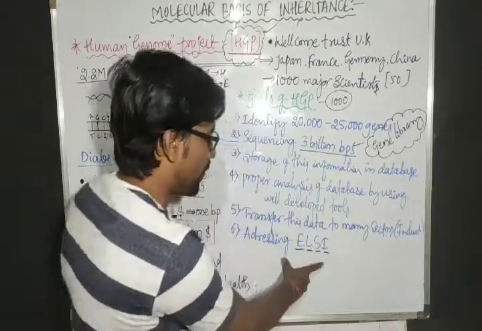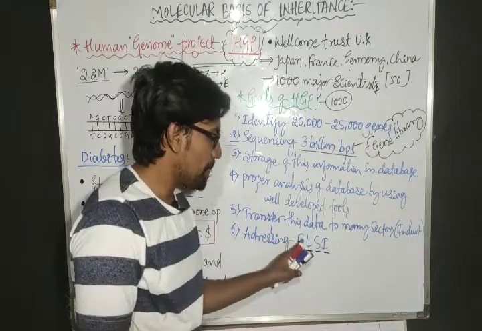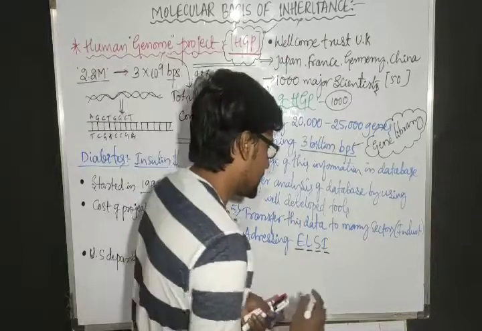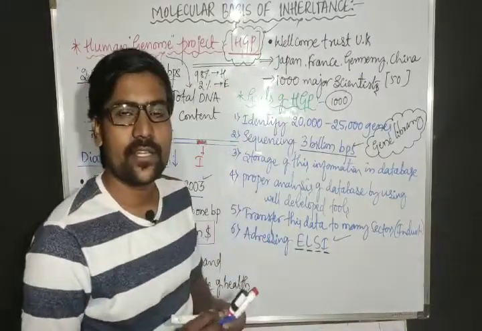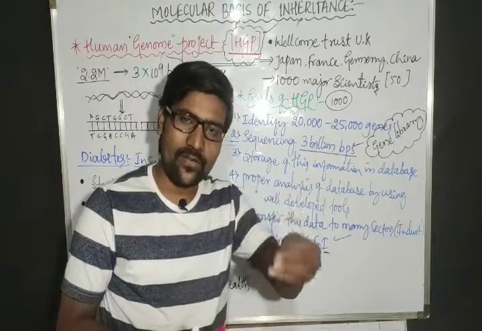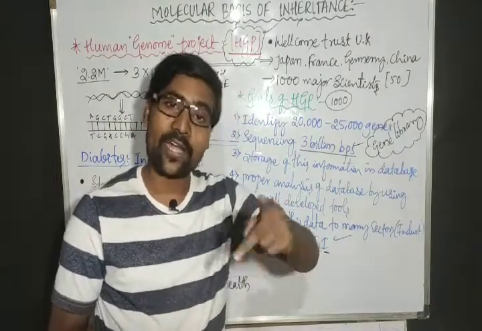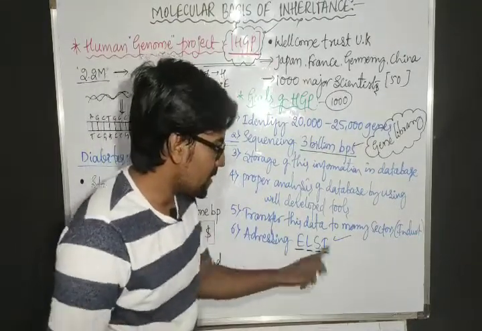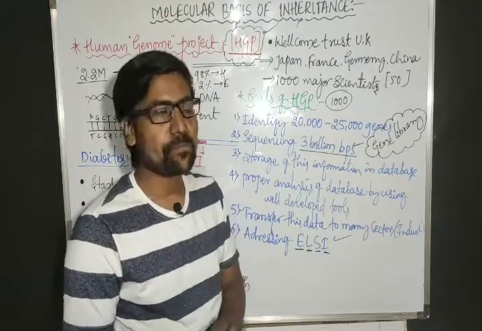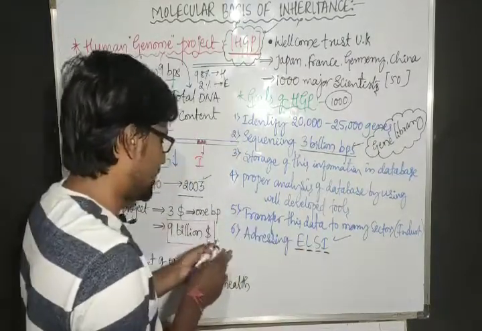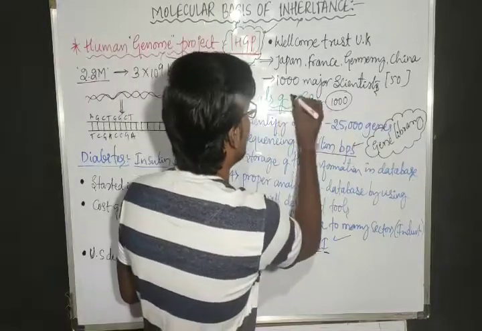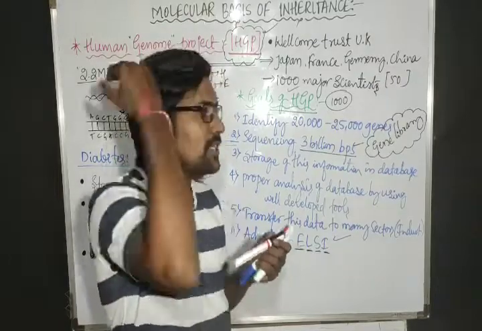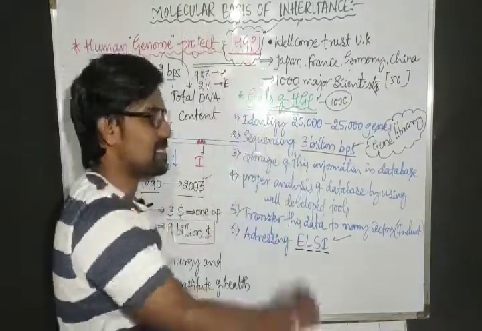All such problems together are ethical, legal, and social issues. They have to find out what kinds of problems can arise, and after finding the problems, they have to find the solution for them. So that is addressing ELSI. All of these are considered the major goals of the Human Genome Project. That means these are the major goals, and for these goals the project actually started.